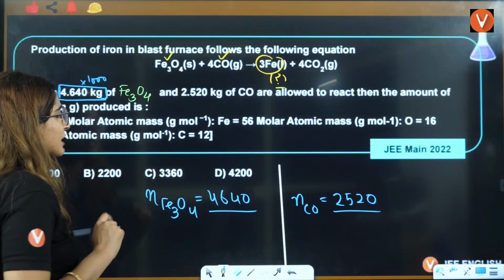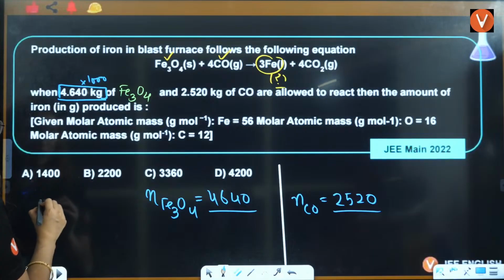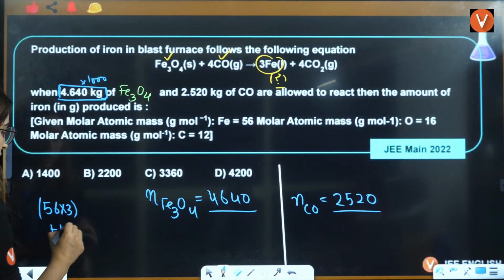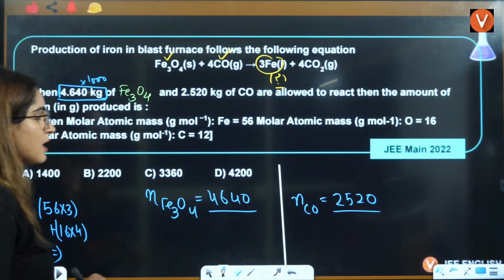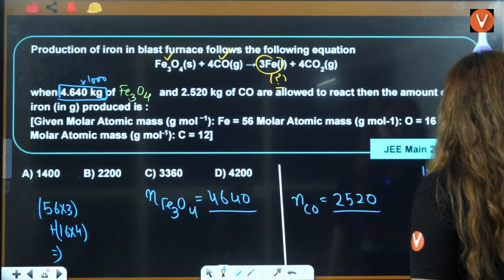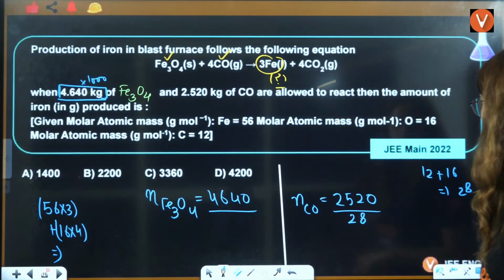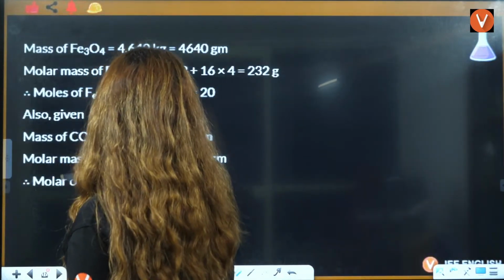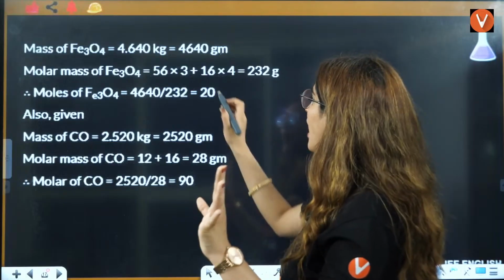Now what is the molar mass? You will say 56 multiplied by 3 plus 16 multiplied by 4. That will be the molar mass. And here it will be 12 plus 16, so this is 28. So this is going to be the molar mass here. Let's not waste our time on that; better, in the exam, you have to do this.